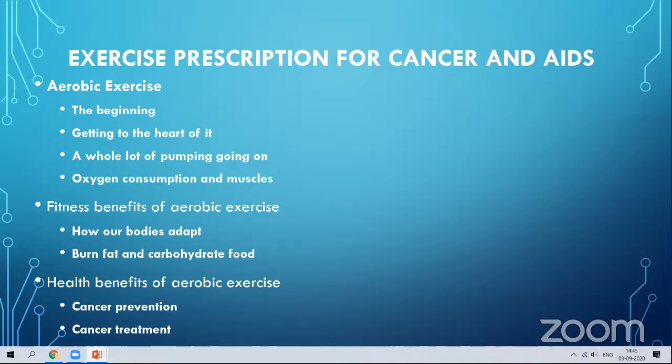Oxygen consumption. Then labored breathing will be there. If you increase the intensity, labored breathing is there. For these patients, if you slightly increase the intensity also, they will get labored breathing. So regarding oxygen consumption, they have to check their vital respiratory signs also. VO2 max and other things you have to concentrate on.